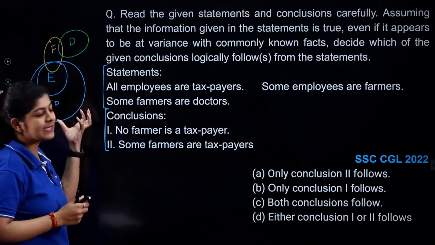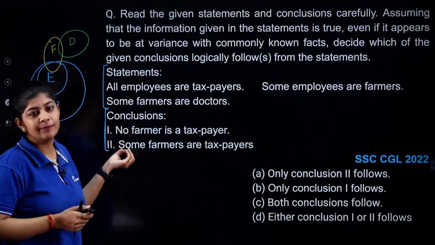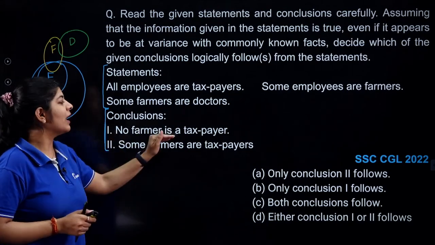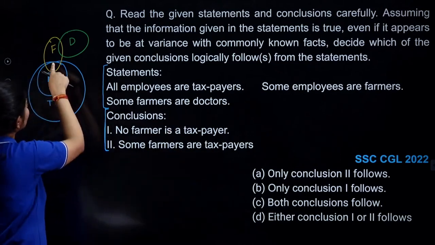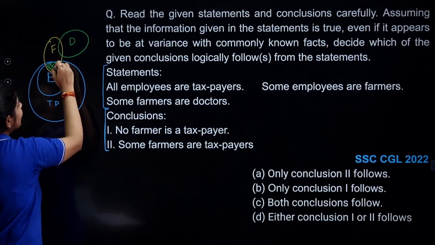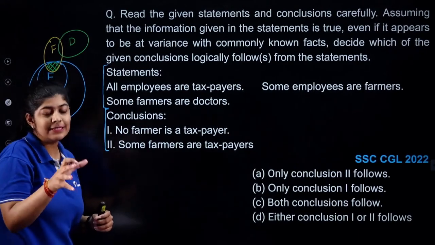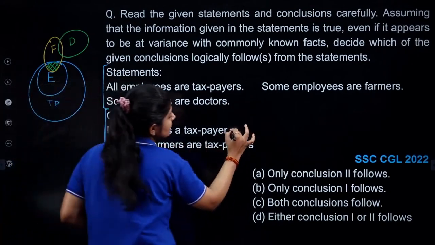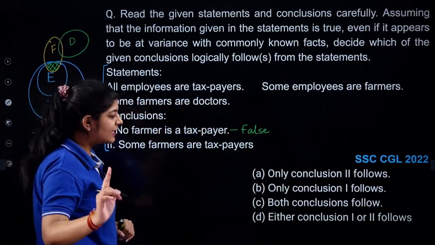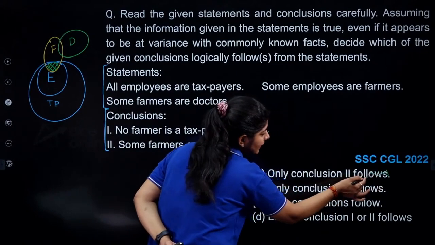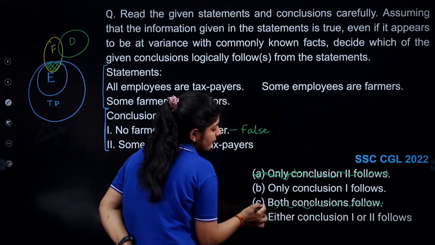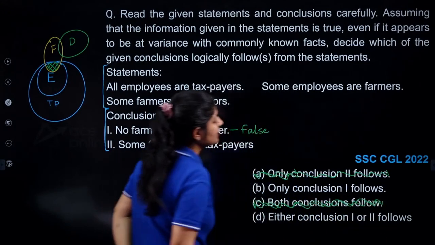Now with the help of this basic diagram, we are going to check our conclusions. The first conclusion says that no farmer is a taxpayer. Can we see this common part? Yes, there is something common between the farmers and the taxpayers. So we can say that this conclusion is false. If this conclusion is false, then we can easily eliminate option A and option C.